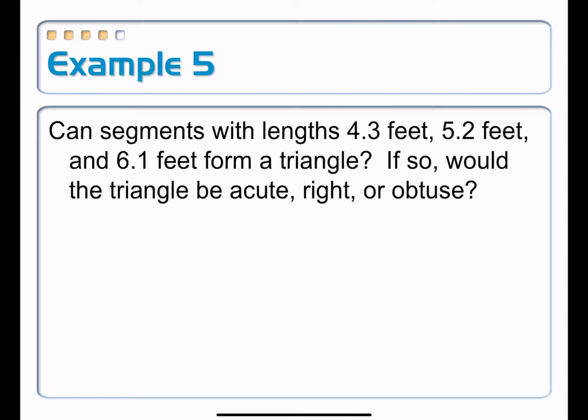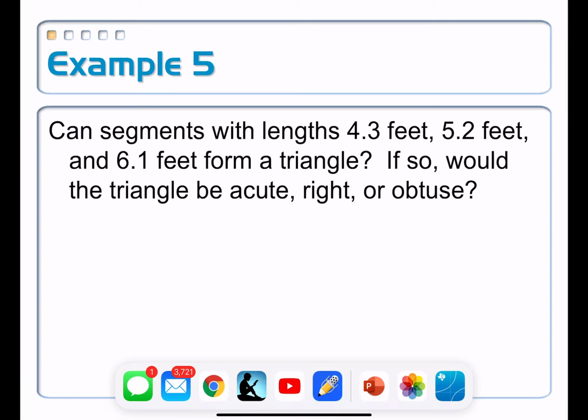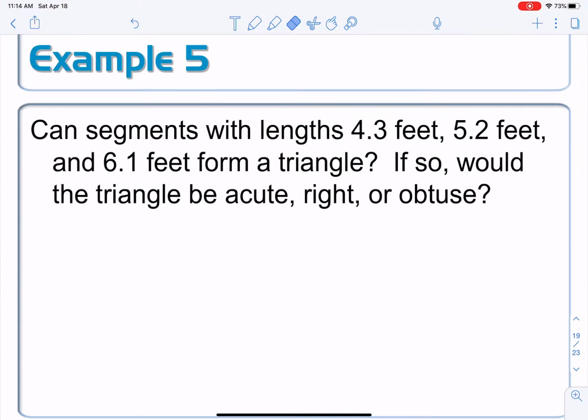On example 5, can segments with the lengths 4.3 feet, 5.2 feet, and 6.1 feet form a triangle? If so, would the triangle be an acute triangle, a right triangle, or an obtuse triangle? All right, so we're actually going to combine two different things here. The first part of it is, hey, can this thing actually make a triangle? Can it form a triangle?